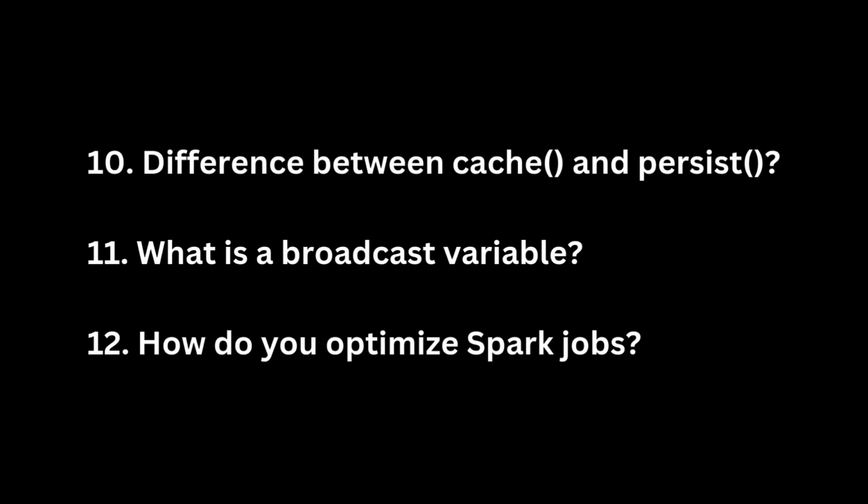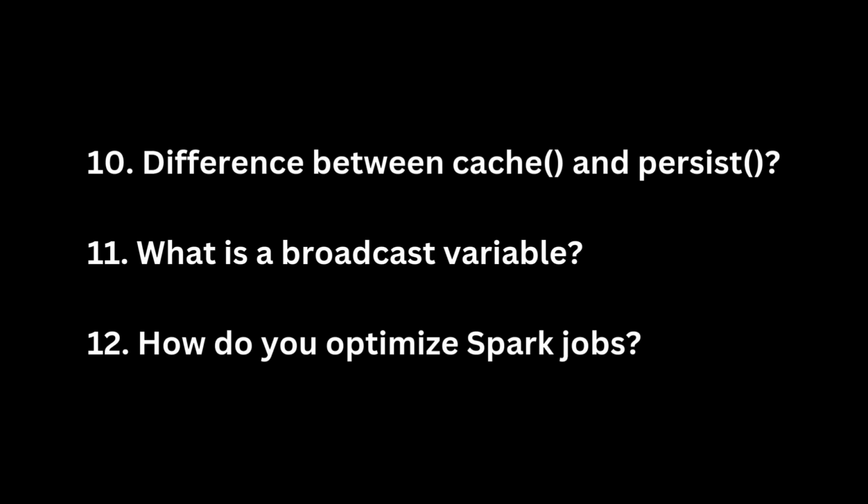Under the hood, both methods rely on Spark's resilient distributed dataset (RDD) lineage for fault tolerance, ensuring recomputation occurs if cached partitions are lost. Question 11. What is a broadcast variable?